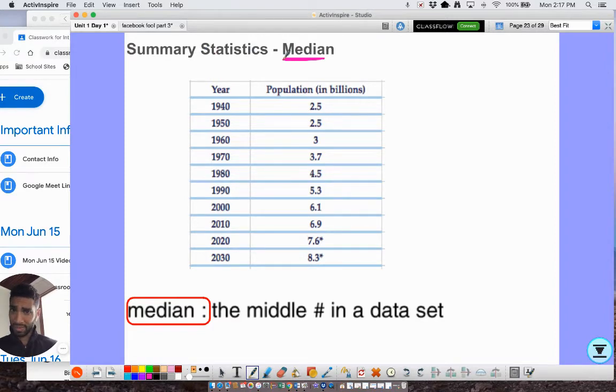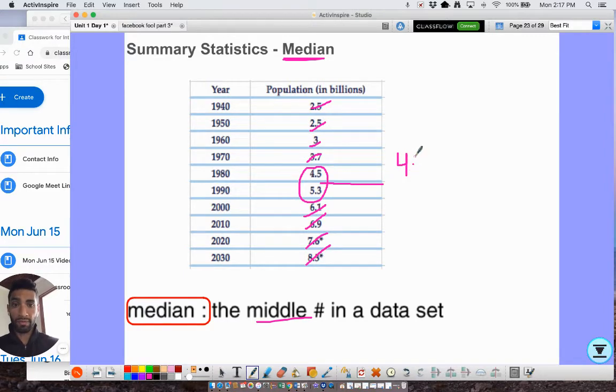So you could call this average number 2, median. The definition of median is just the number in the middle. So basically what you can do is you cross out the highest and the lowest, and you keep going until you get to the middle. Now here, we actually have 2 numbers in the middle. And what we can do is we can add them up.